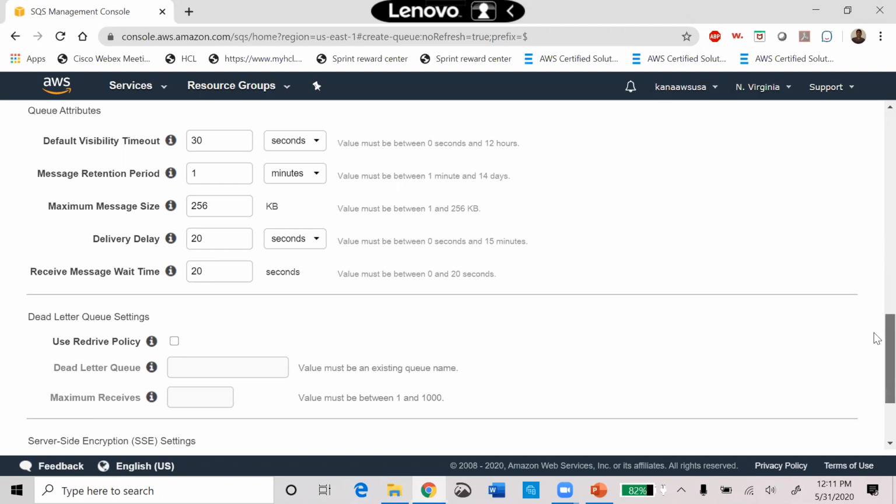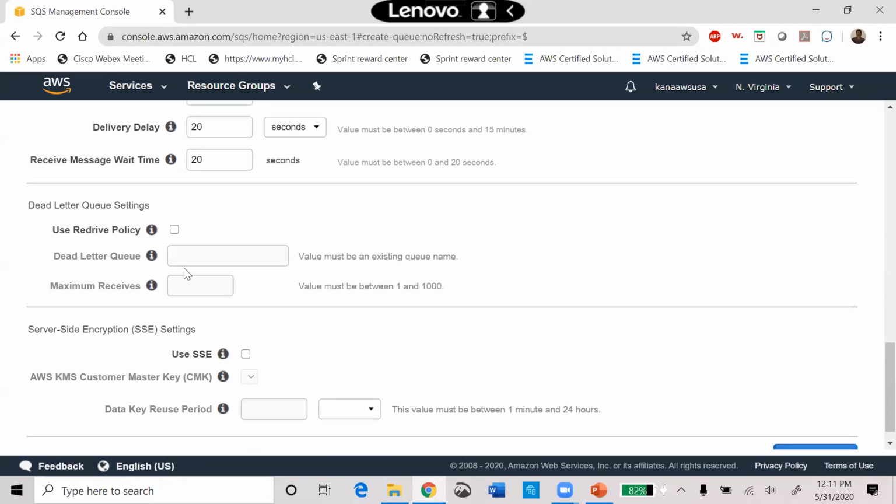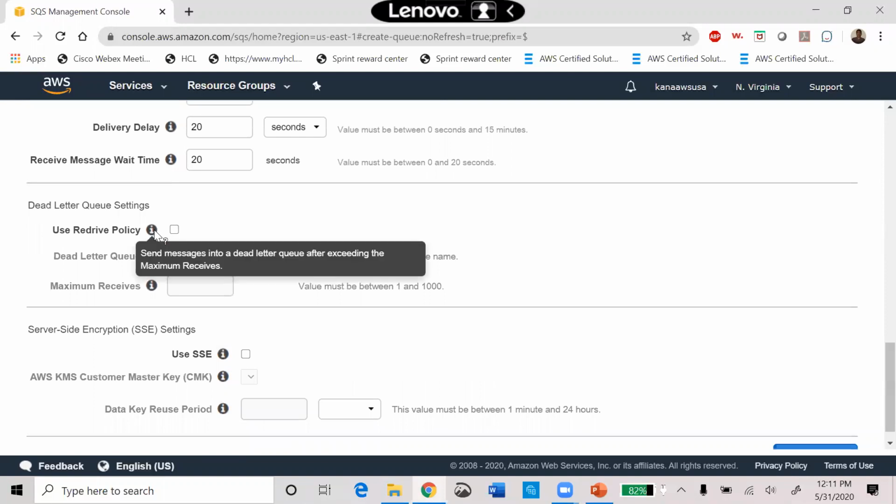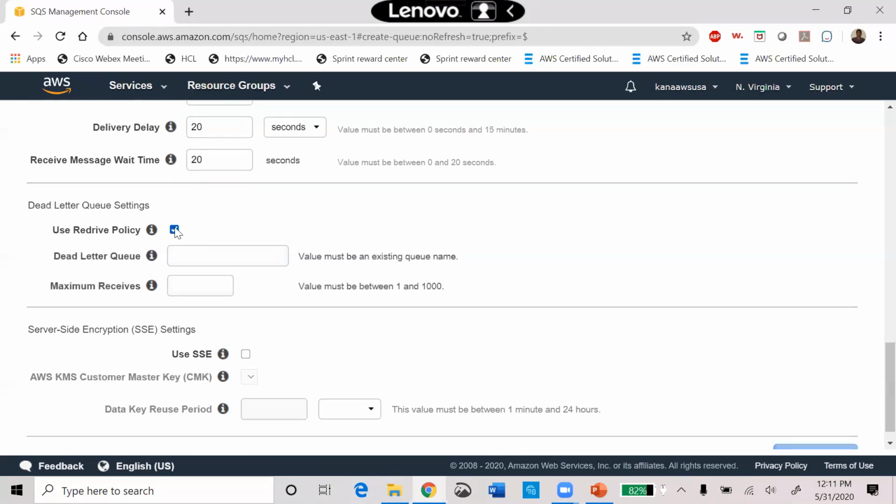And the redrive policy: you can use it to send messages into a dead letter queue after exceeding the maximum receives. If you want, you can click this one, or you can leave it unchecked.